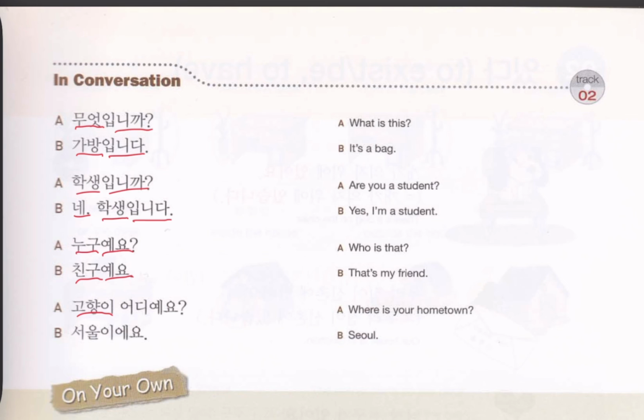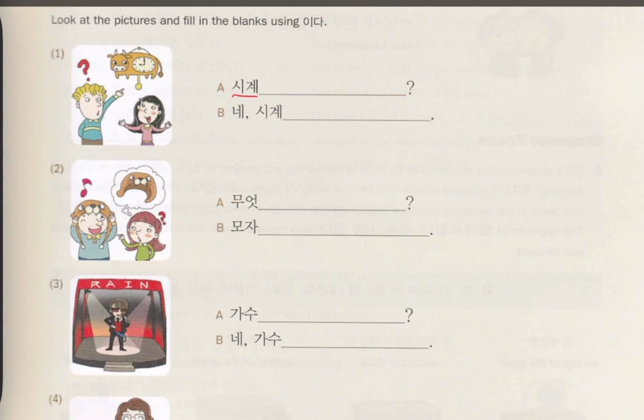Kohyang e. Kohyang is your hometown. Odi, where? Yeyo is. Where is your hometown? Seoul yeyo. Seoul is my hometown. So there is some practice and I'm using both methods. Okay. Shige is clock. Shige imnika. Ne. Shige imnida. Yes, this is clock. Shige yeyo. Ne. Shige yeyo.